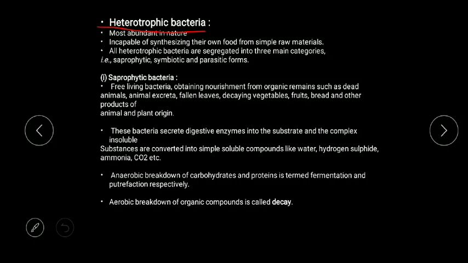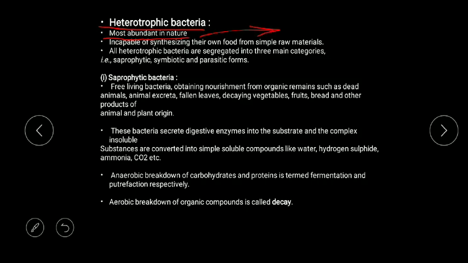So till here we have discussed autotrophic bacteria. Next we focus on the heterotrophic bacteria. Okay. So what are these heterotrophic bacteria? Heterotrophic bacteria are those bacteria which do not synthesize their own food. They are dependent on another organism for their food. So they are incapable of synthesizing their own food from simple raw material. So they are dependent on others,